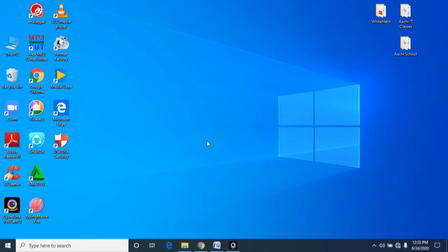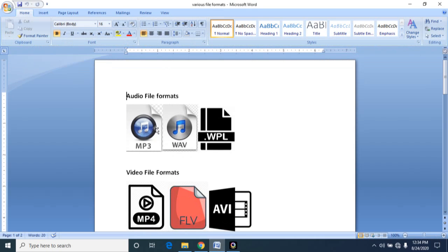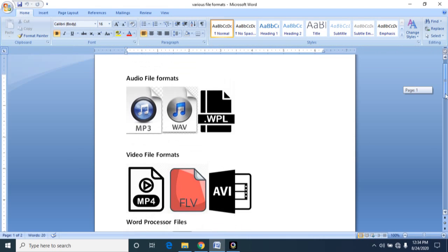That's why I designed a pre-planning activity as a set of file format images. I sent you the Word document with image collections for various file formats, and I'm showing the document for you here also. This is the document I sent you yesterday. In this Word document, I have collected many file format extensions.